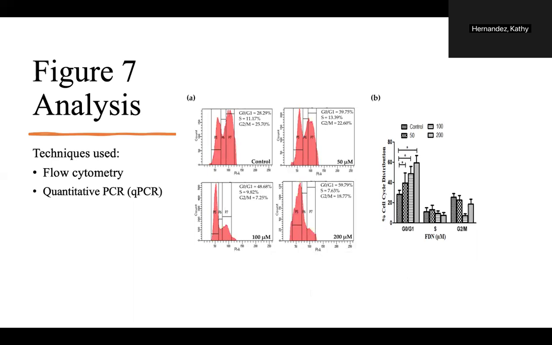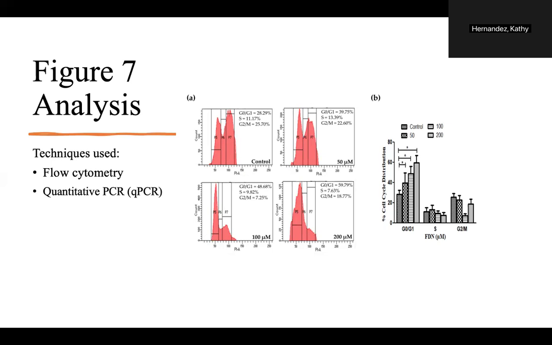For figure 7, the techniques used were flow cytometry and quantitative PCR. The technique used for quantifying a population of A549 cells in different phases of the cell cycle was flow cytometry.